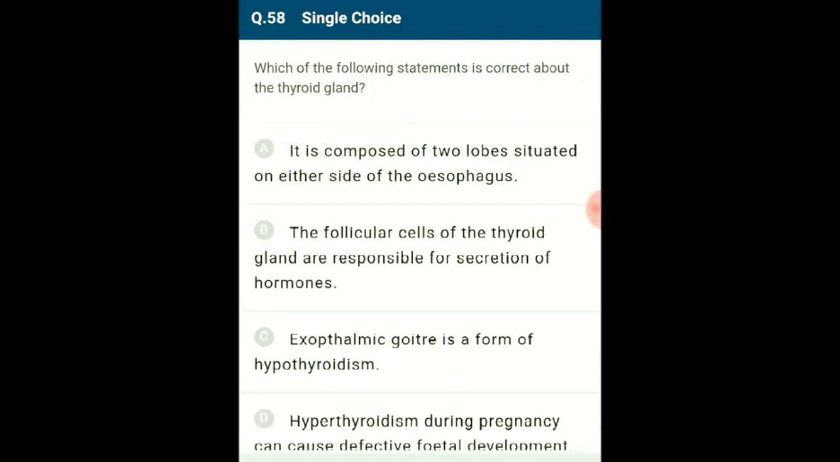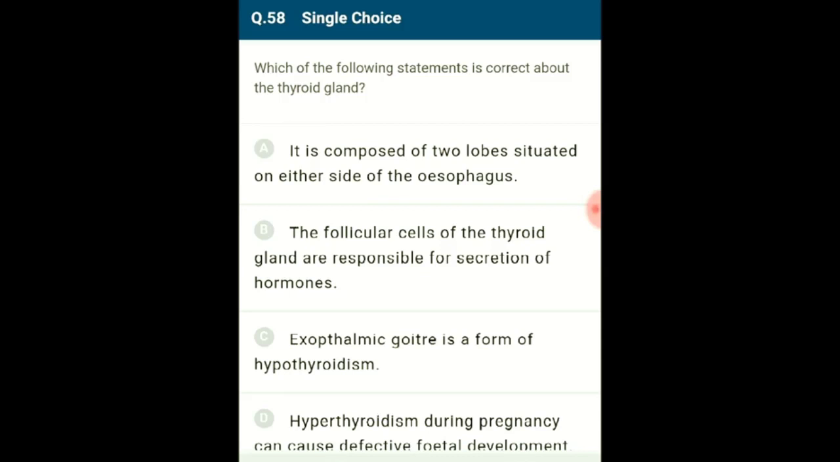Question number 58. Which of the following statements is correct about the thyroid gland? The thyroid gland is made up of 2 lobes. Each lobe is situated on either side of the trachea. The follicular cells of the thyroid gland are responsible for the secretion of thyroid hormones, generally called T3 and T4. These cells are present in the stroma. They have the substance known as colloid.